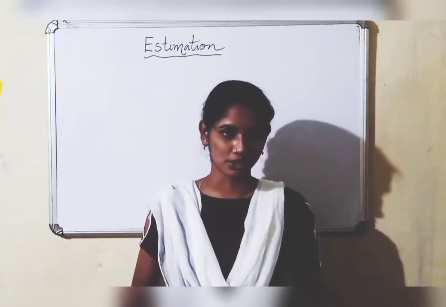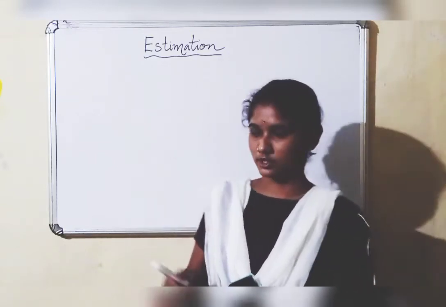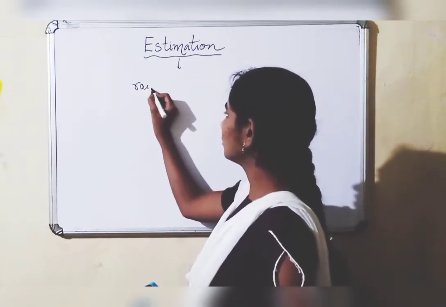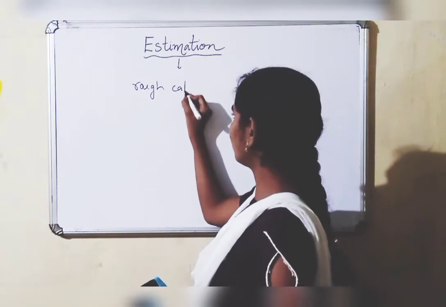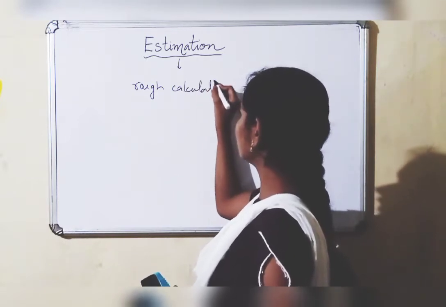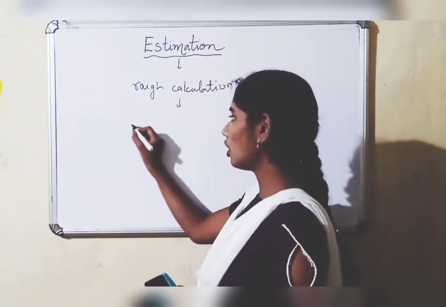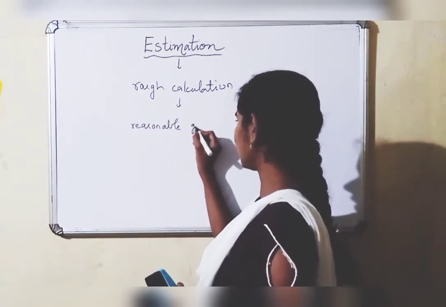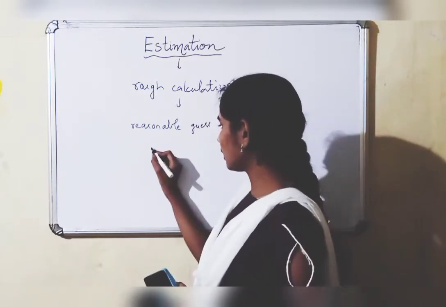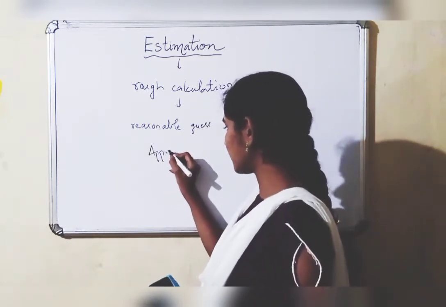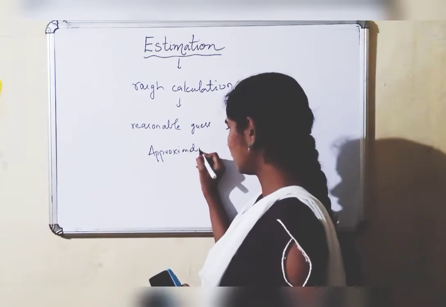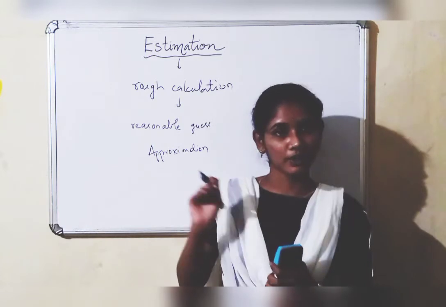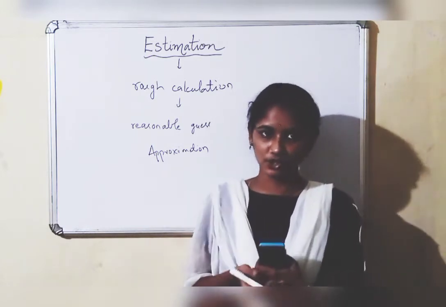Topic, estimation. So what do you mean by estimation? Estimation means a rough calculation of a number. Estimation means a rough calculation or a reasonable guess. So we can also say this word as approximation. Right? So estimation means it is a rough calculation. When we come to the numbers, it is a rough calculation of a number.